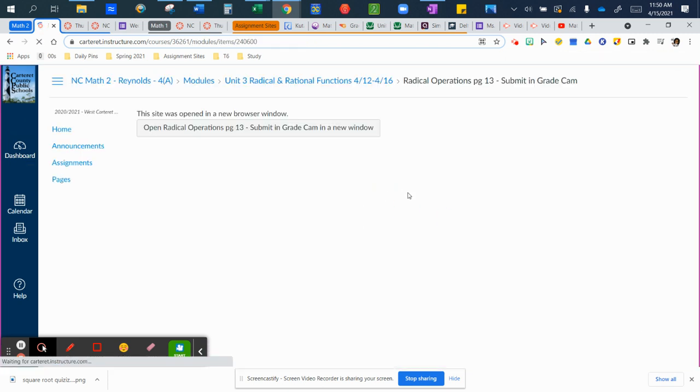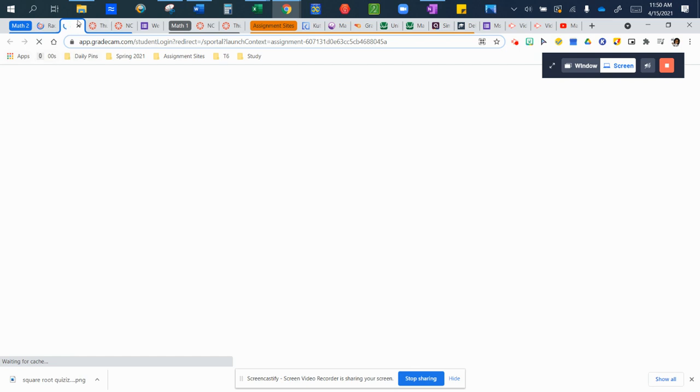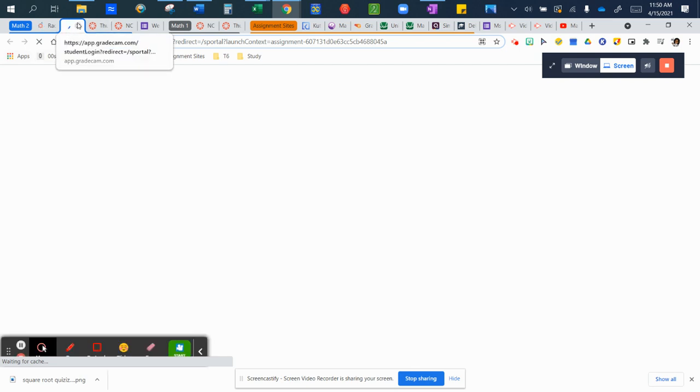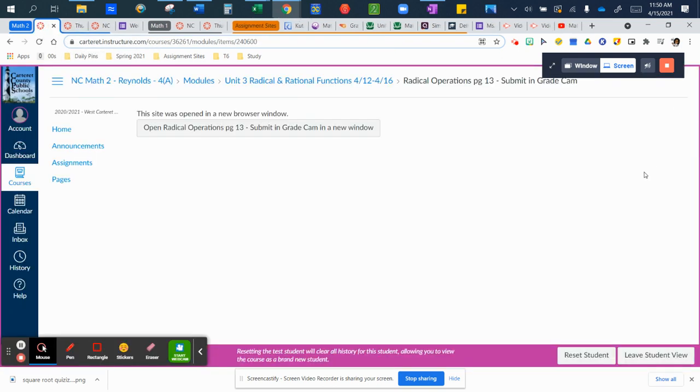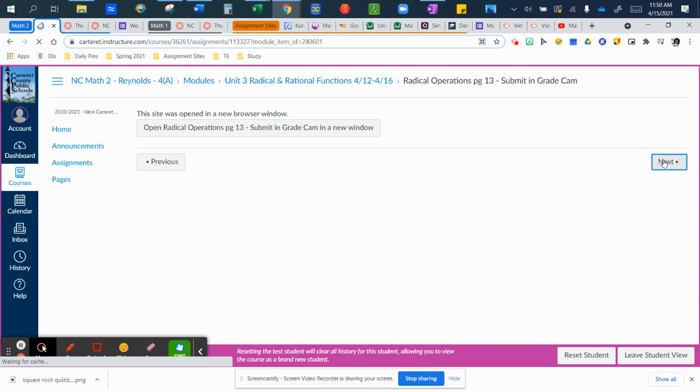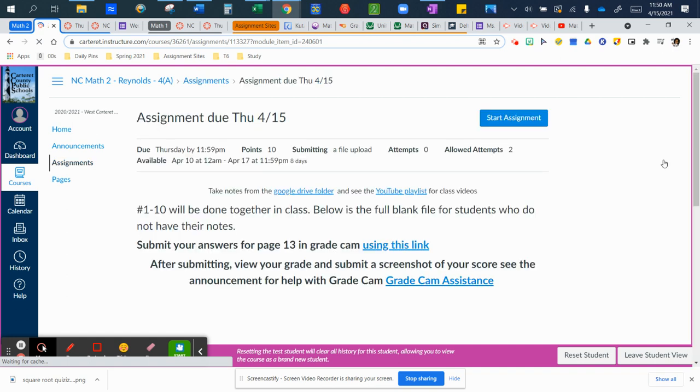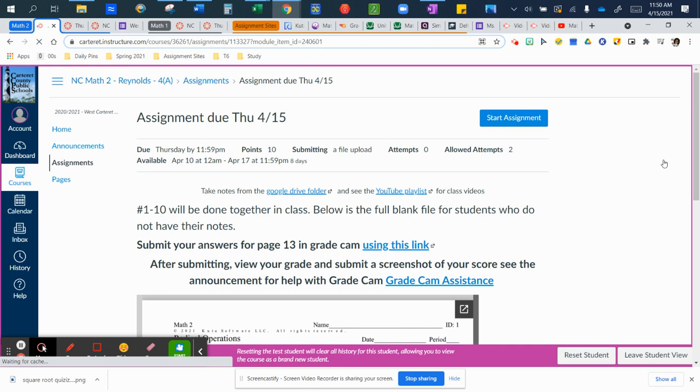Next, everybody needs to log into GradeCam. If you have not already submitted page 13, go ahead and log in. So this assignment is due today. We are going to go over this assignment today.